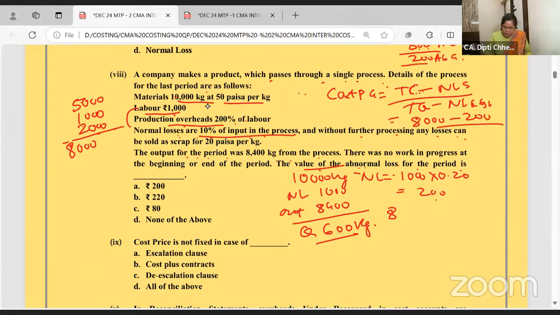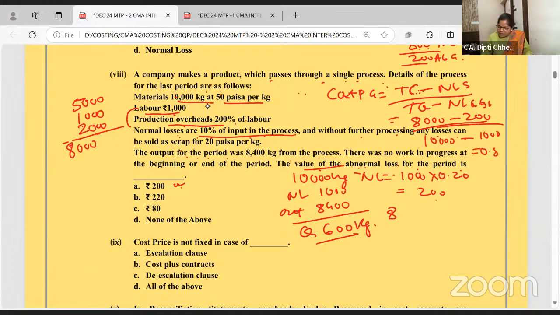This 200 is also a bit, a silly mistake. They have not asked you normal loss, abnormal loss. What's the total quantity? 10,000. What's the normal loss quantity? 1,000. So what is this answer? 8,000 minus 200 divided by 9,000.